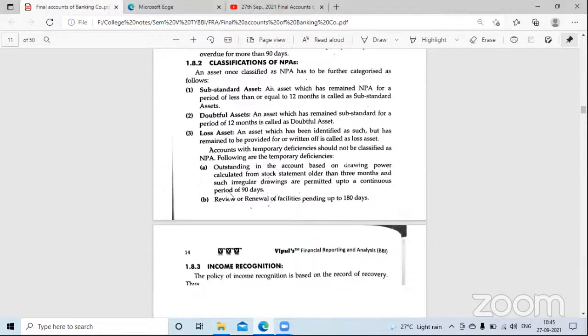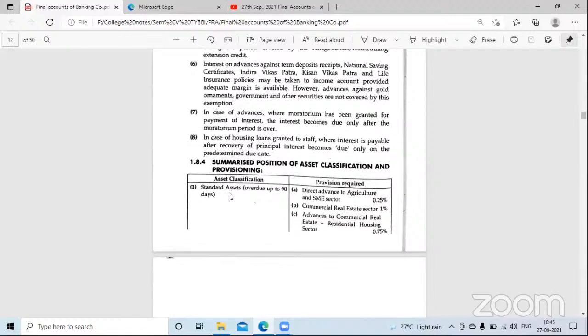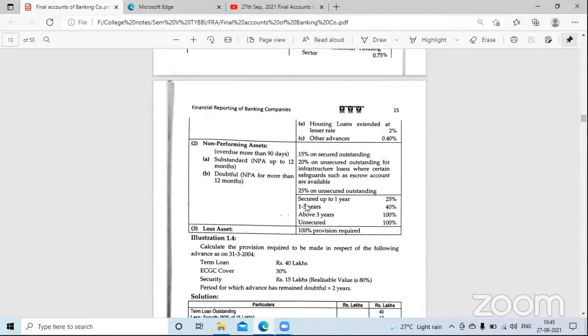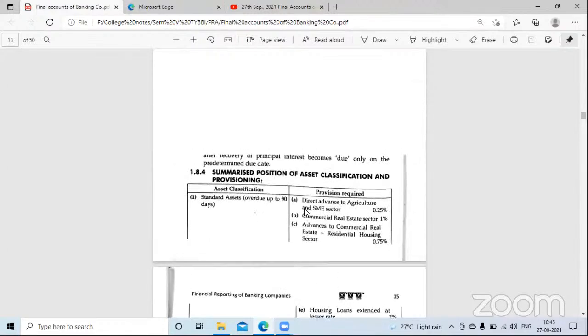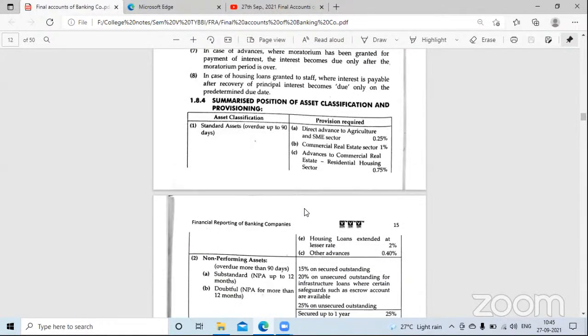Now it is clear. So it is 1 to 3. If the period is between 1 to 3 years and it is doubtful, then 40%. That's what I asked you just now. If it is doubtful and the period is 2 years and 6 months or 8 months, it is going to be between 1 to 3 years, so it is 40%, correct. Okay. So as of now, आप ये revision फिर से करके रखिएगा. As of now, we are done with the lecture and we'll begin tomorrow with the practical questions of non-performing assets.